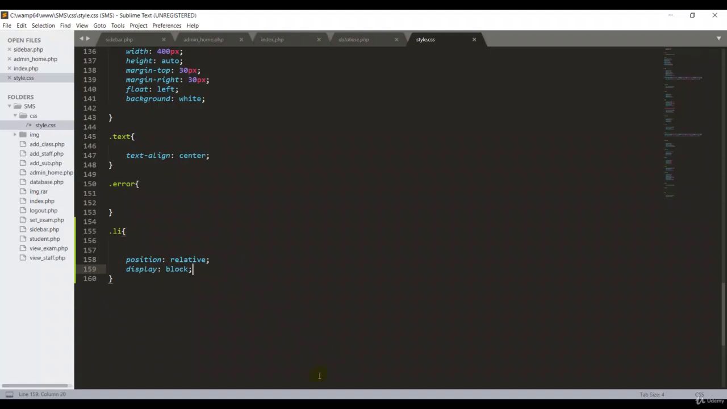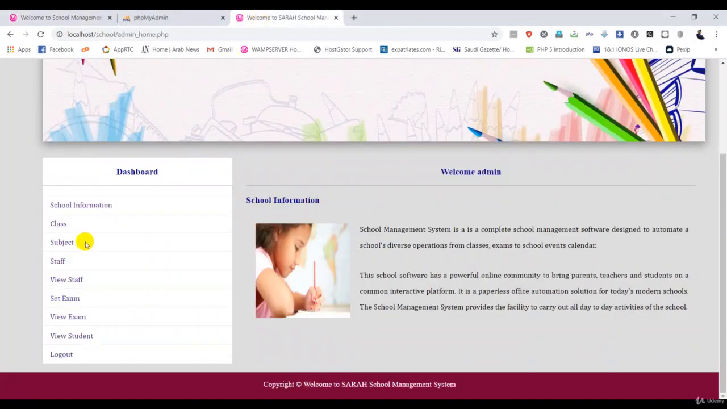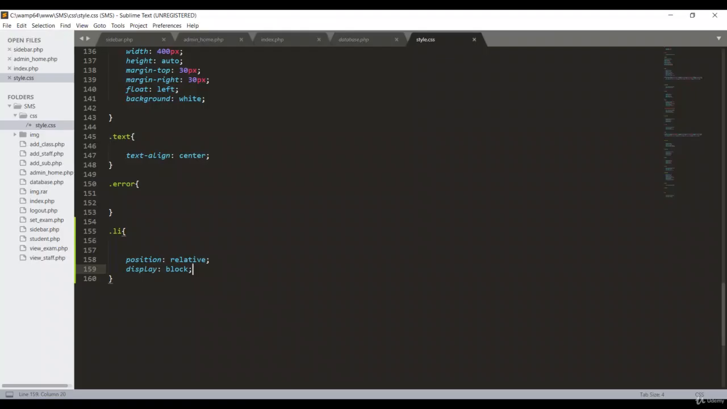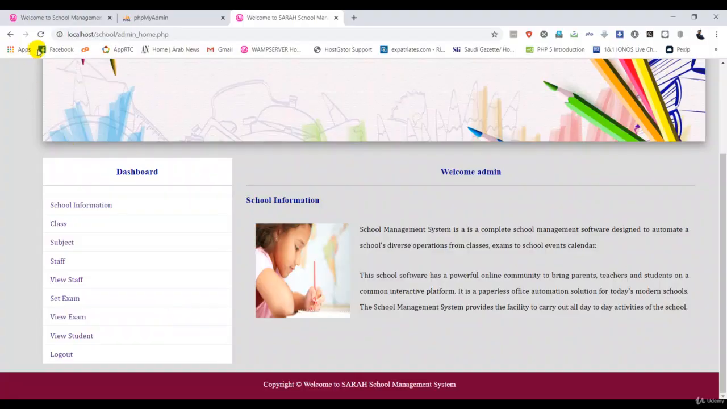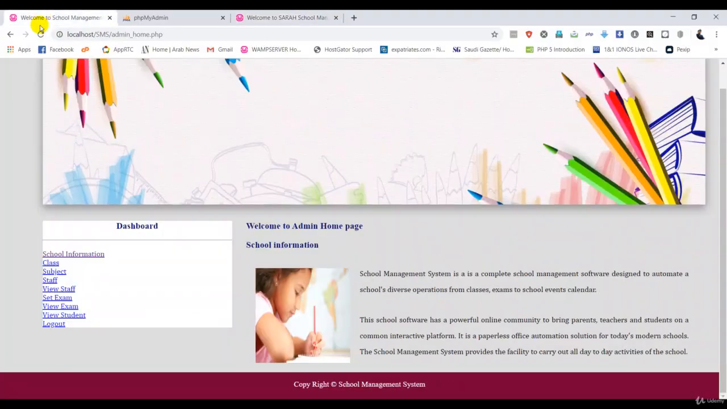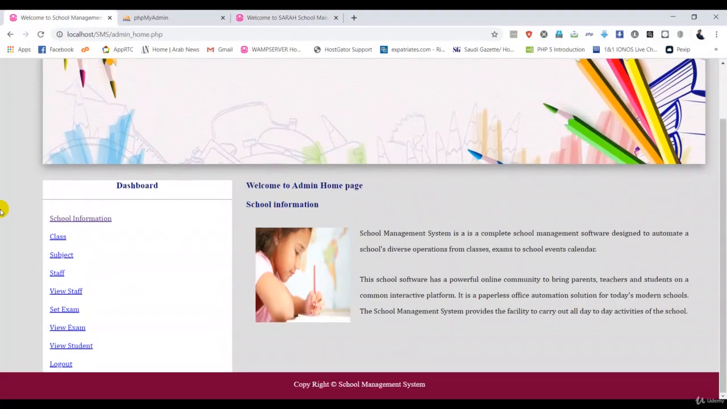Good. Then I'm going to give the padding, because I want spaces. If you go back to my original one, there's a space between all the list items. So I'm giving the padding here. You can give 10 pixel, semicolon, no, 15 pixel, then semicolon. Control S, refresh. Hey guys, that looks much better.